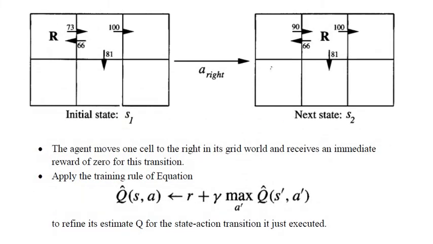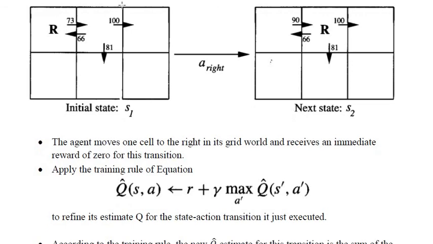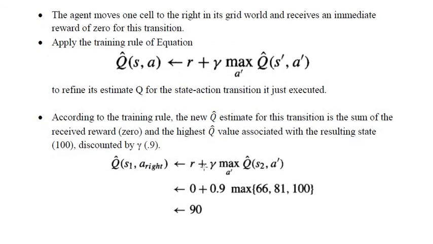You can see here the R state, it is this state. So 66 is there, as well as 81 and 100. So 66, 81, 100.